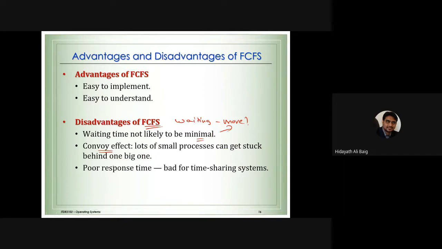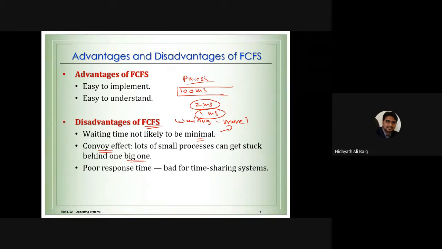Why? Because this algorithm is first come first serve. Imagine one process has got 100 milliseconds, a long time to complete, and there is one process that will take only 2 milliseconds to complete. There is another process which will take 1 millisecond to complete. Sometimes it happens with us: we need to go to the doctor, we have just a small problem, but we see in front of us a patient sitting for a long time with the doctor, not giving the chance to others.